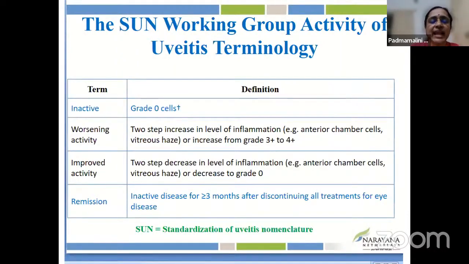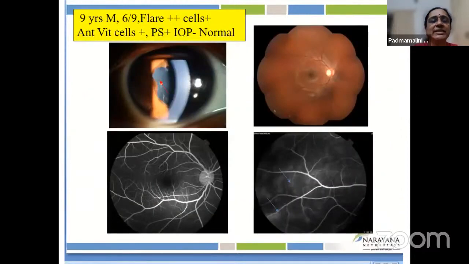We call the uveitis inactive when there are no cells, or grade 0 cells. We want all the patients to reach remission, that is inactive disease, for more than 3 months after discontinuing all treatment of eye disease. We'll move on to the case examples.